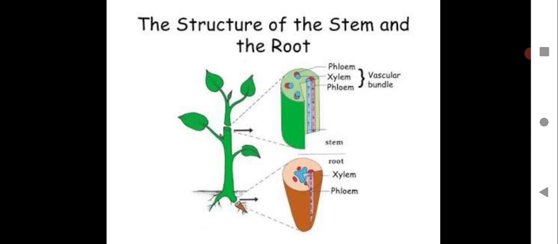Similarly, in the stem, you can see a part of the section of the stem you cut, and you may see under magnification, again it will have phloem and xylem, vascular bundles, vascular tissues, which are responsible for transportation of various substances. So just have a look at this. The xylem and phloem are the very important vascular tissues which perform the function of transportation of nutrients, water and food.